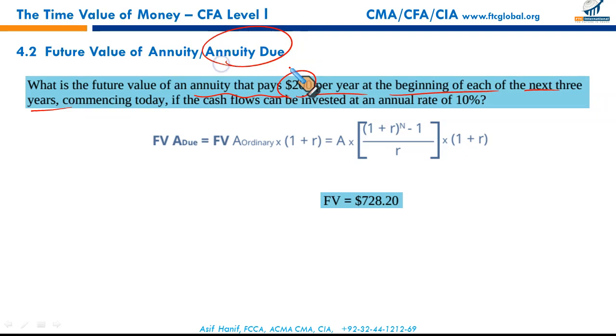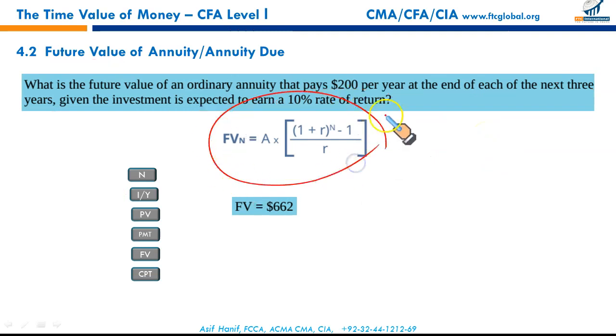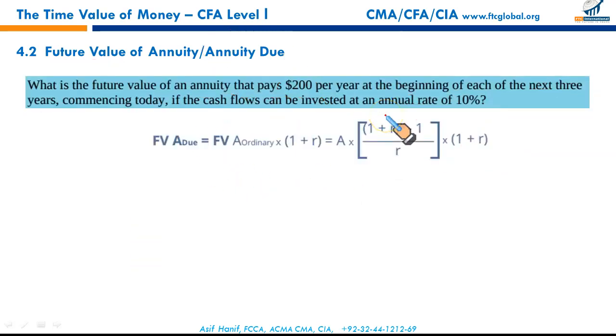This is annuity due. Annuity due, as I said, starts from right now. If the cash flows can be invested at the annual rate, this is the formula which you can use. Simply plug in the recurring amount, the rate of interest, the periods, and 1 plus R. This is the difference between these two formulas. This is for the ordinary annuity and this is for the annuity due.